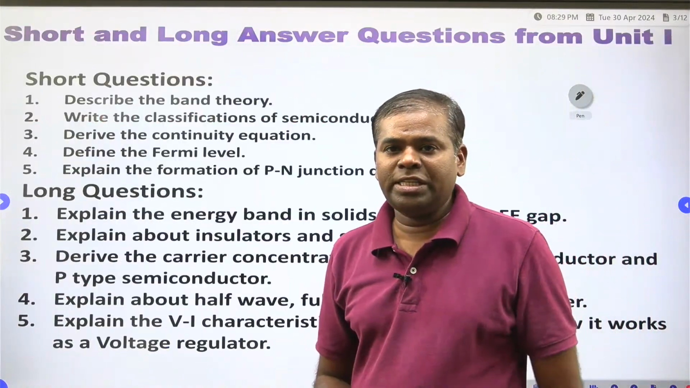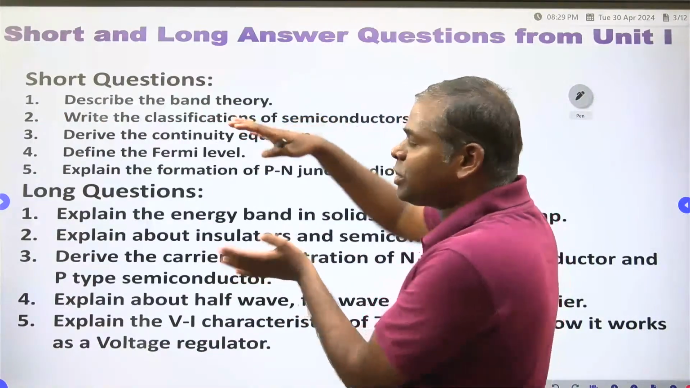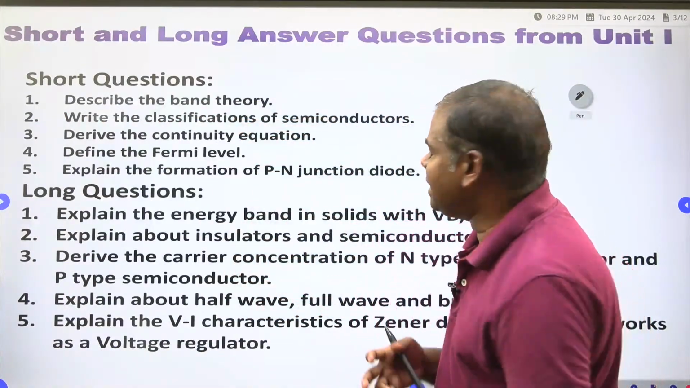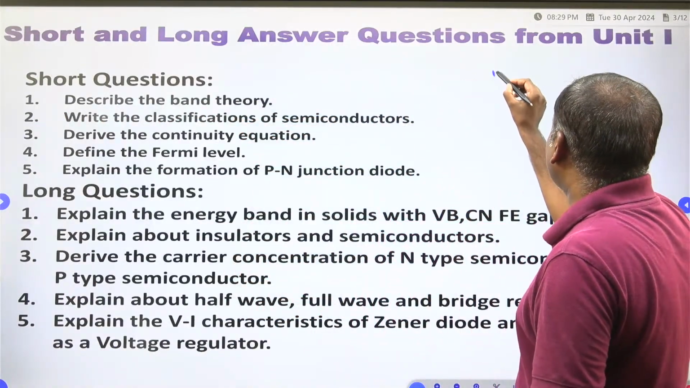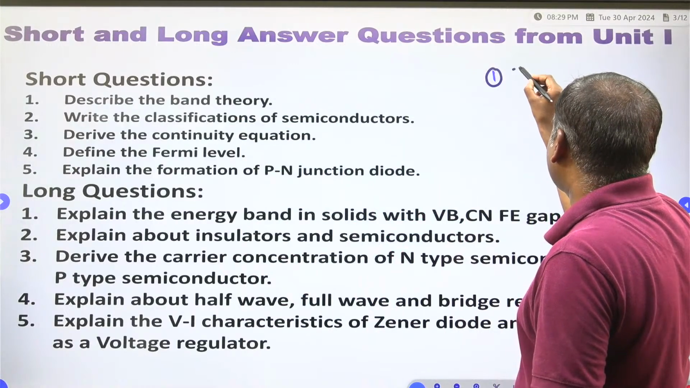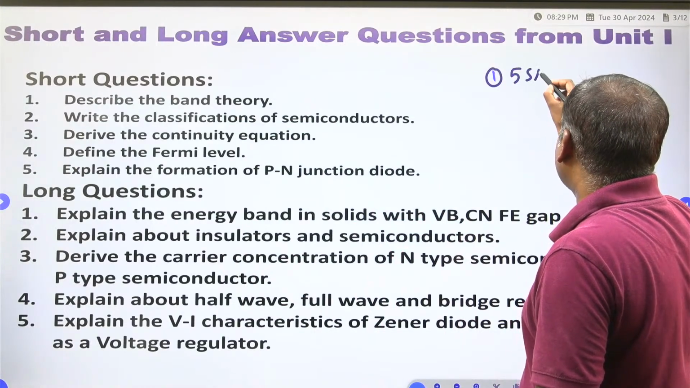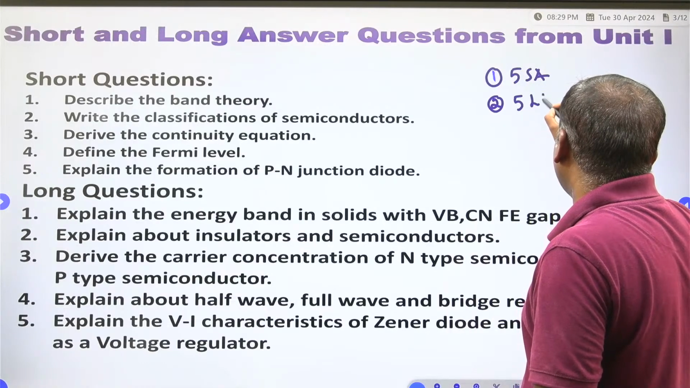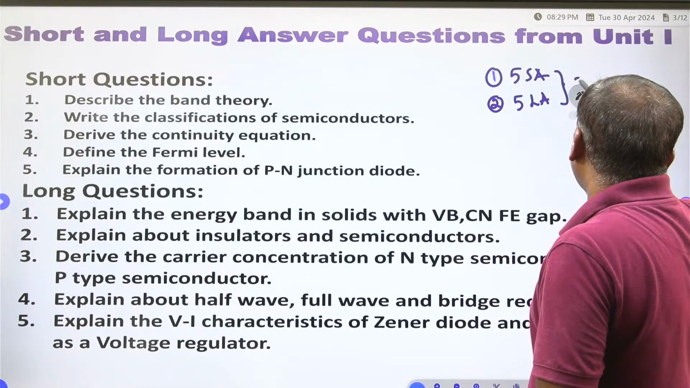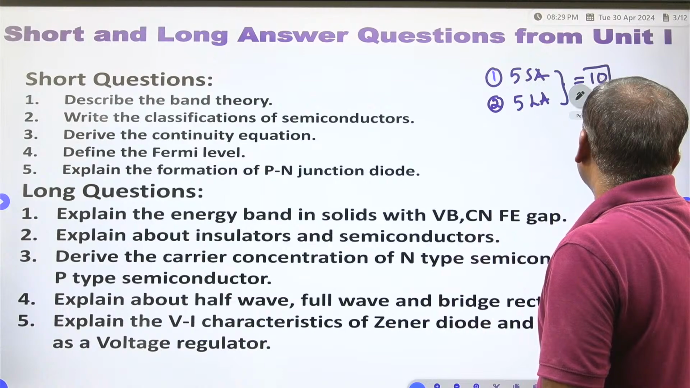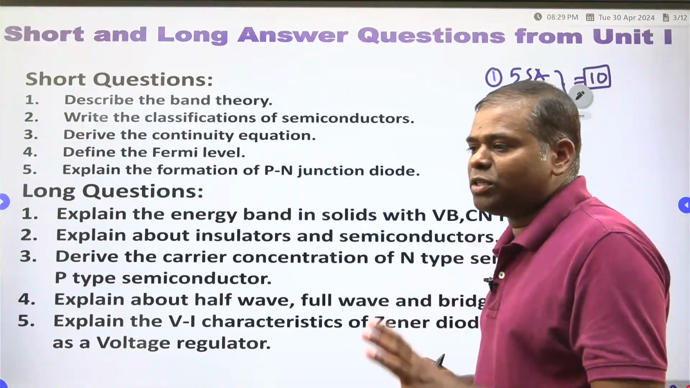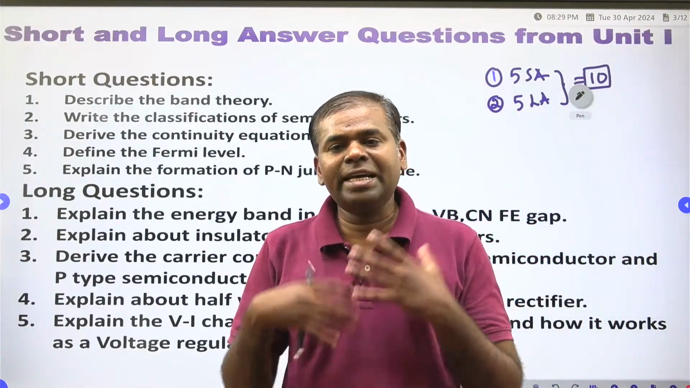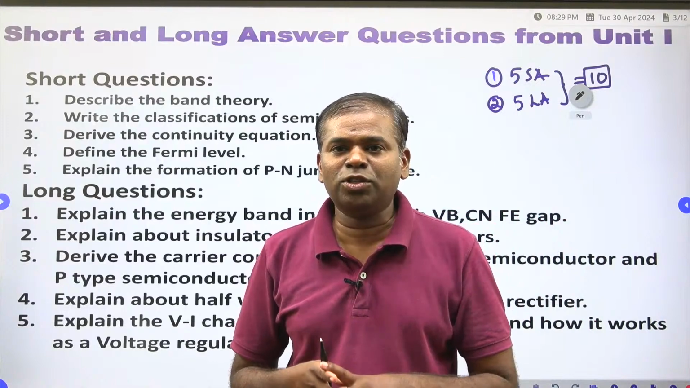Now let us see the questions. I made 5 short questions and 5 long questions in each and every unit. In the first unit, 5 short answer questions, and also 5 long answer questions. In each and every unit I made 10 questions, right? Total 40 questions you have to read, and you will get the 80 marks out of 80.